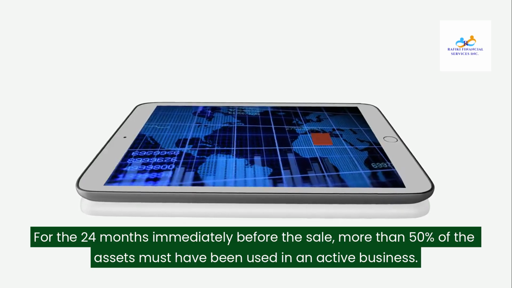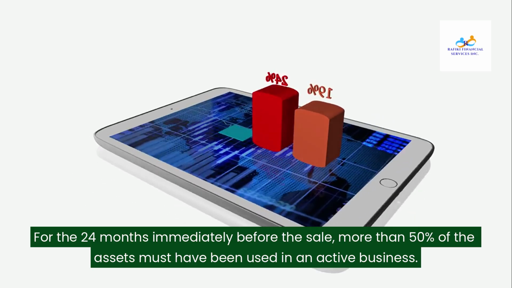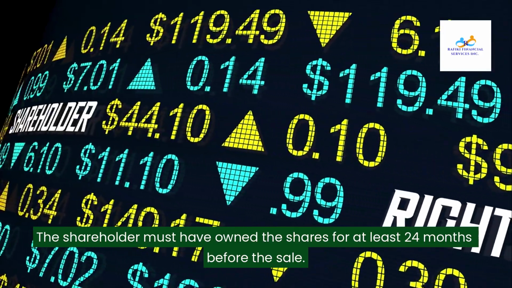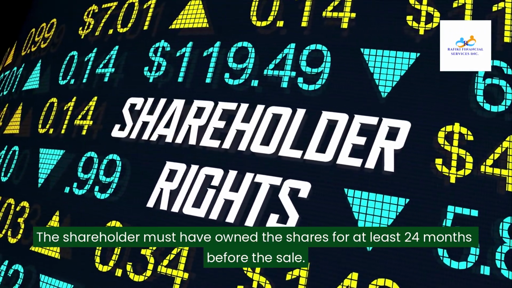For the 24 months immediately before the sale, more than 50% of the assets must have been used in an active business. The shareholder must have owned the shares for at least 24 months before the sale.